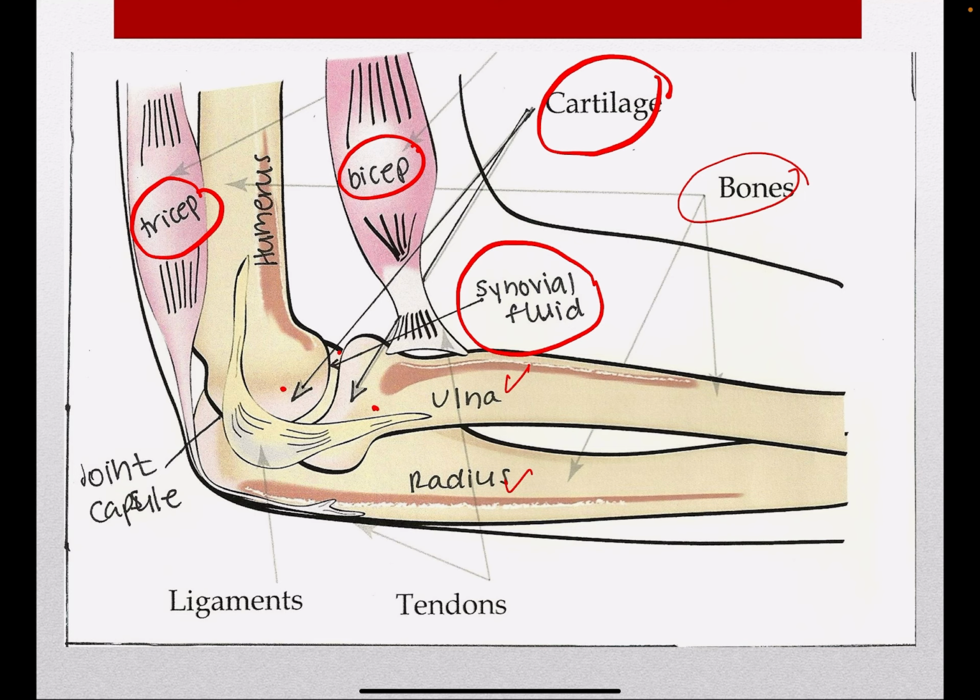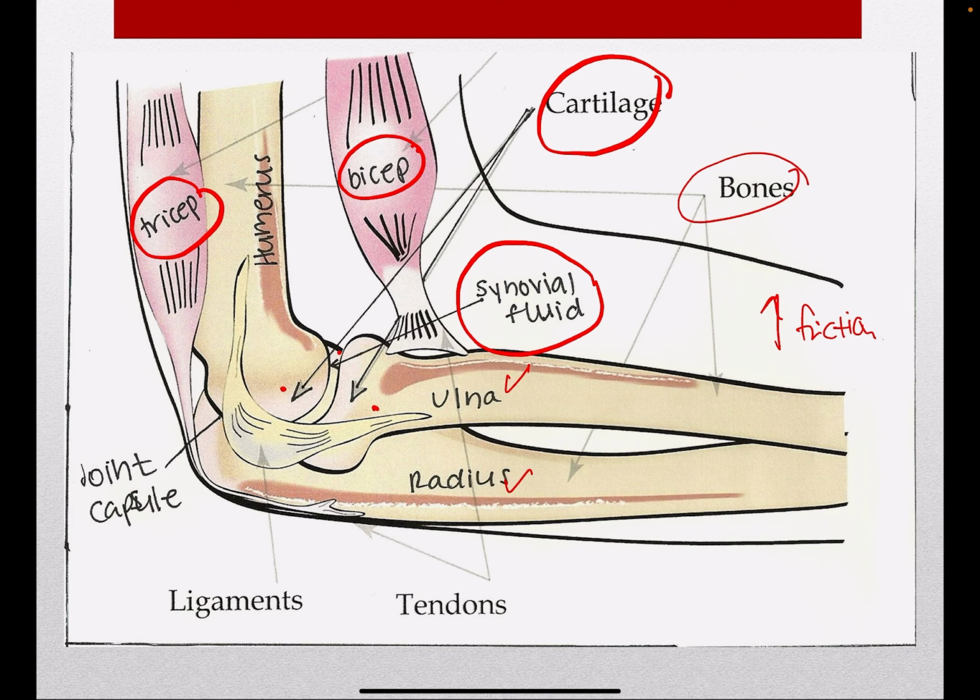What happens when the synovial fluid actually gradually decreases? When the synovial fluid decreases, it will cause problems to the cartilage. The cartilage will become thin. When the cartilage becomes thin, this will increase friction between the bones. So it will cause problems such as osteoarthritis, the most common arthritis problem faced by people. Osteoarthritis is because of damage in the cartilage. So the synovial fluid is very important.